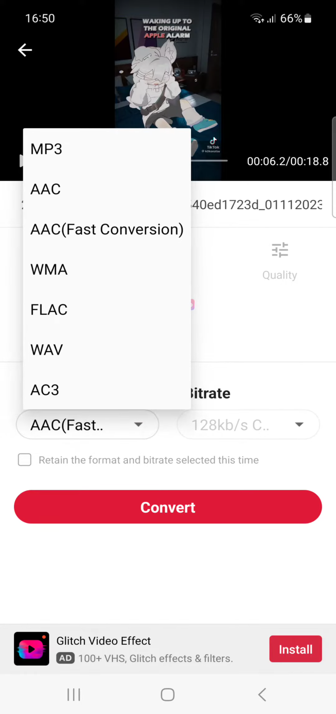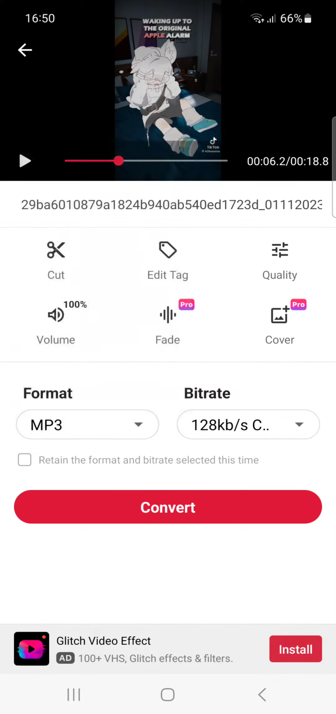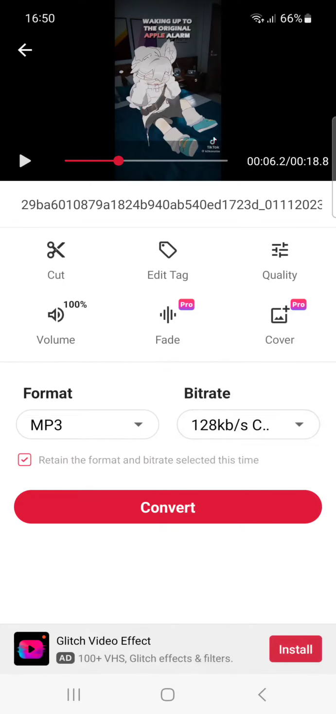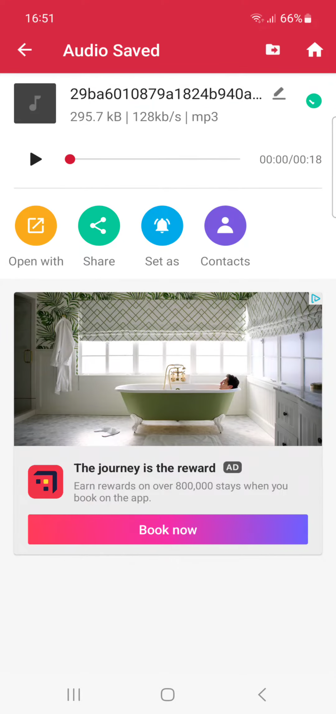So now you want to press MP3. So then you want to press retain the format and bitrate selected this time. Keep that to normal and convert it. And now that it's converted,